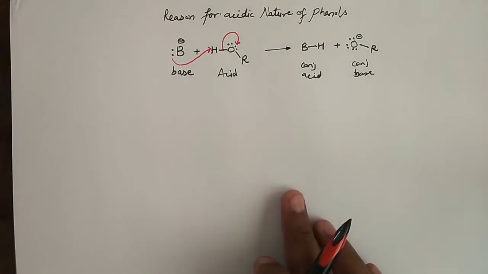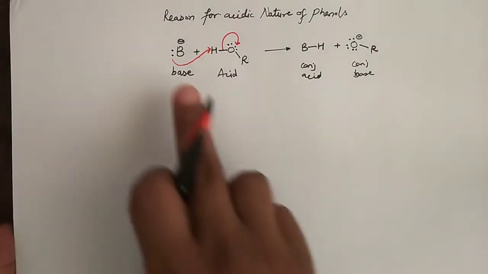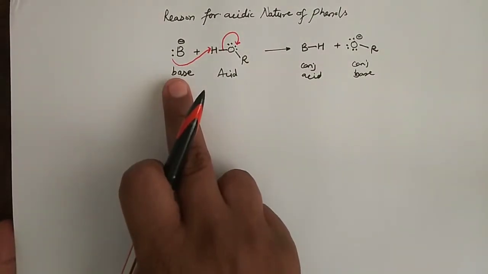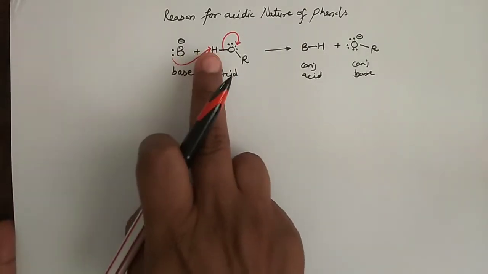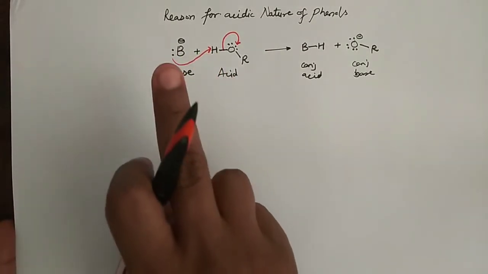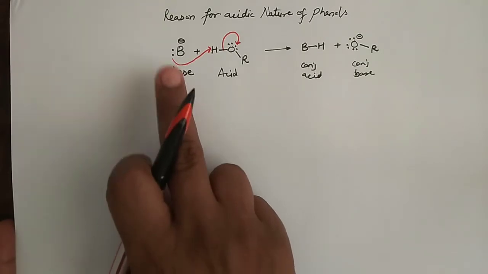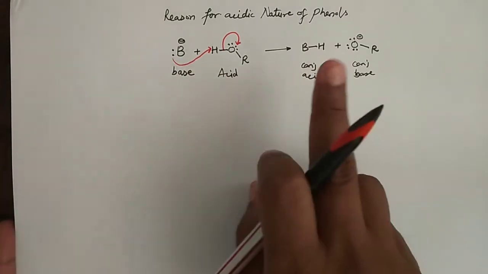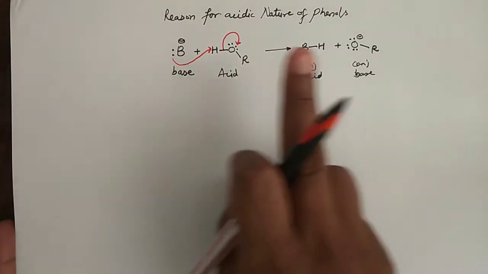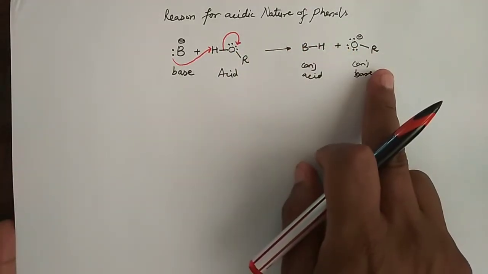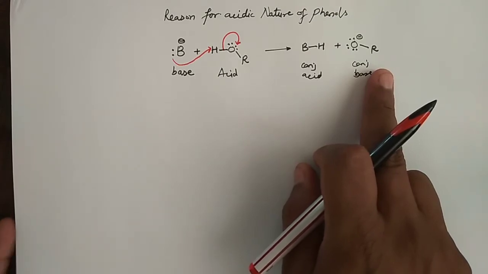So very simple concept. If the base is very strong as compared to the acid, then it will show its character, right? A strong conjugate base will be converted to a weak conjugate acid, and a weak conjugate acid will be converted to a strong conjugate base, right?